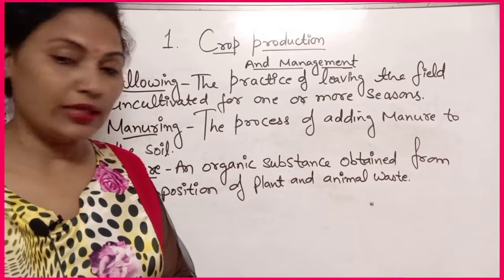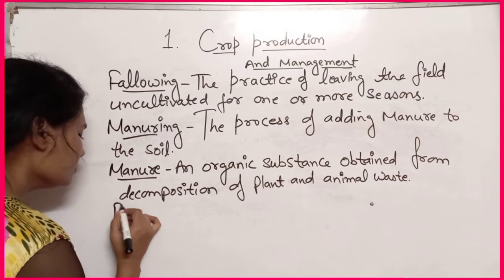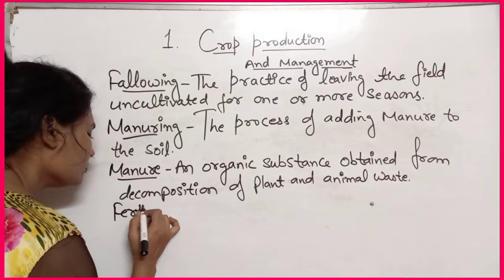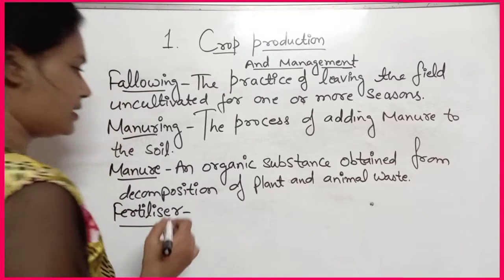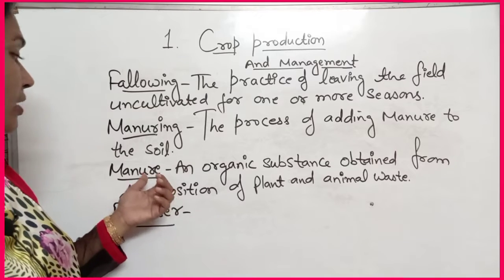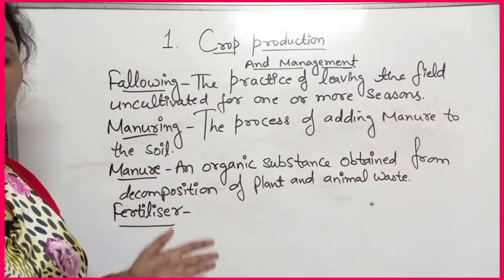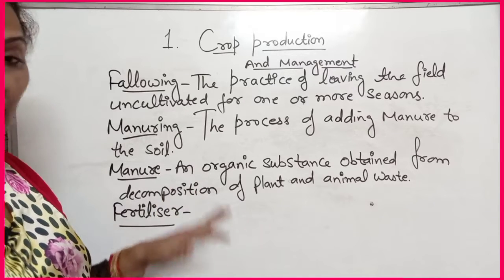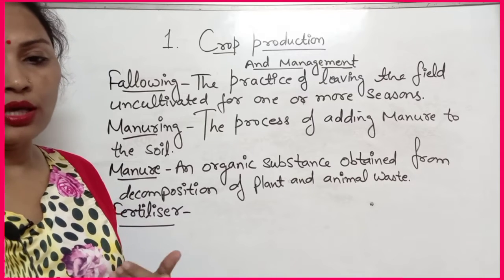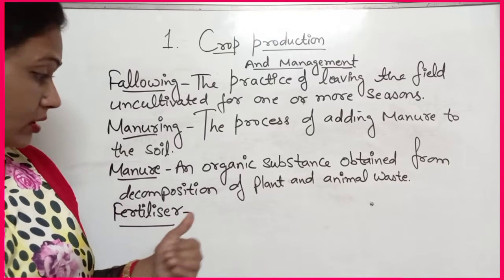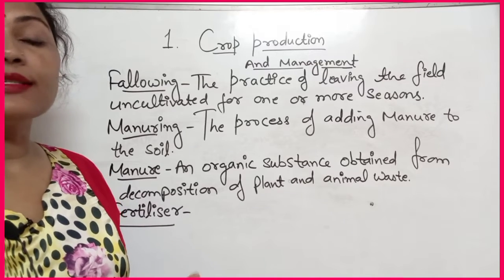Okay, so let us write that fertilizer. What is fertilizer? It is a chemical substance. Here manure is an organic substance because it will be obtained from the living organisms, mainly decomposition of living organisms and their excreta or waste. Okay, so that is what fertilizer is. Inorganic. Inorganic means it is a chemical.